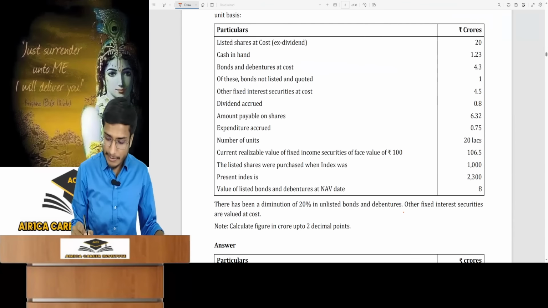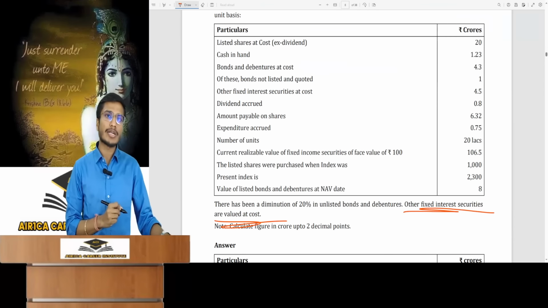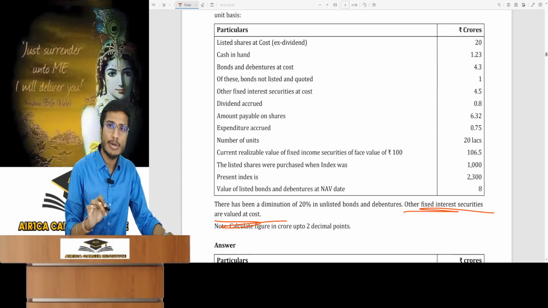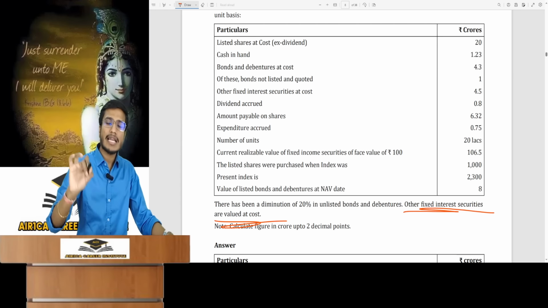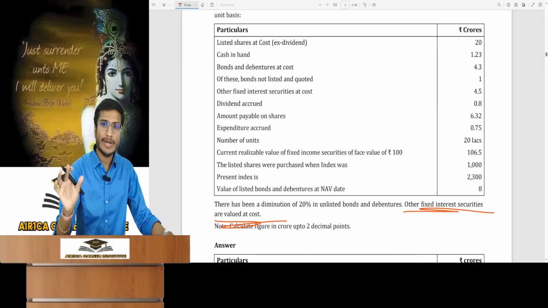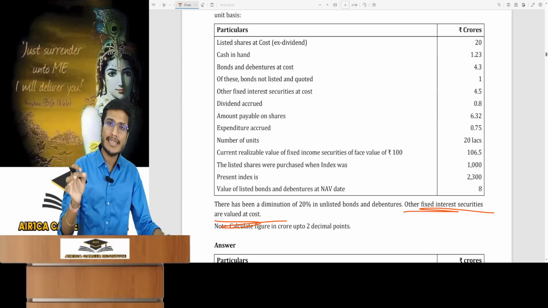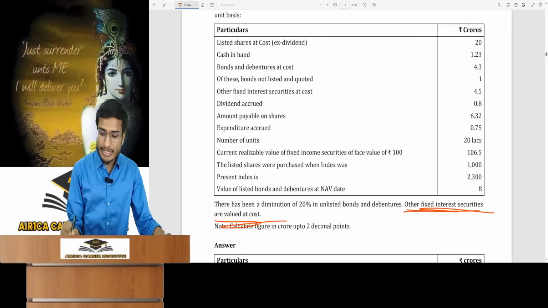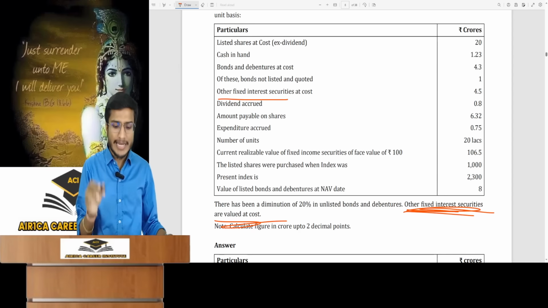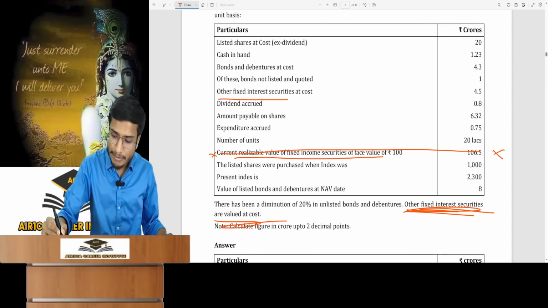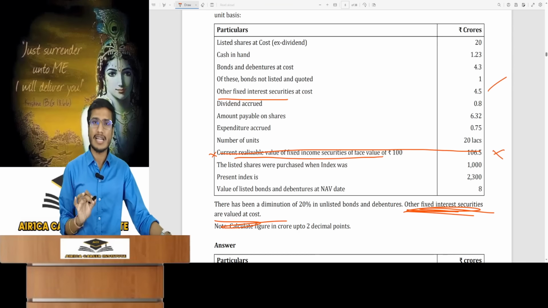The end line states other fixed interest securities are valued at cost. The question clearly states to value other fixed income securities at cost. So now don't use your own logic thinking that there's market value, so you'll use market value. Whatever the question says, that will be done. Statements in the question supersede everything. The question said to take other fixed income securities at cost. So completely ignore the market value given. It's of no use, you have to value it based on this. Just keep this in mind.